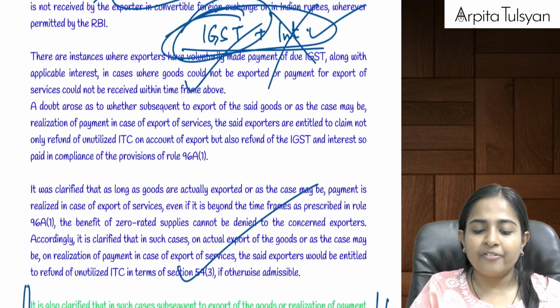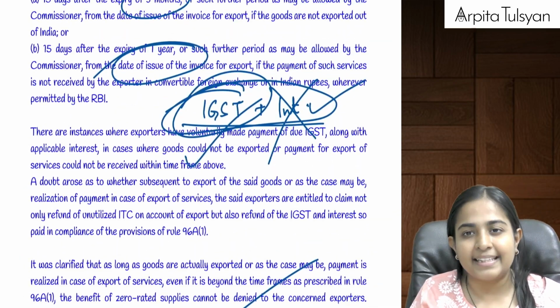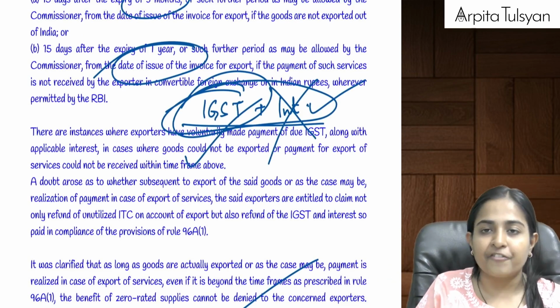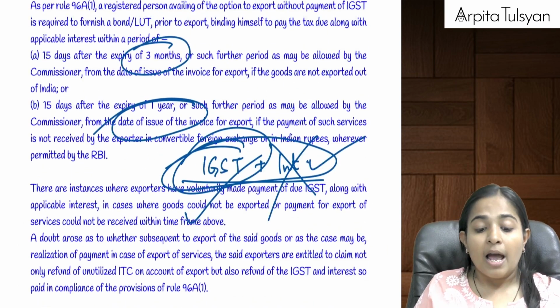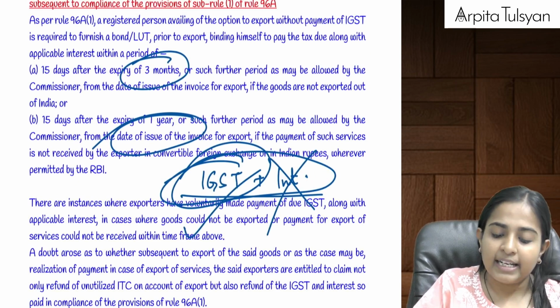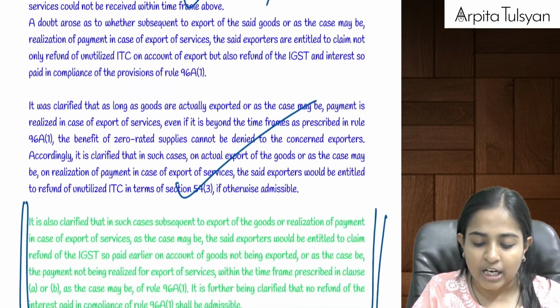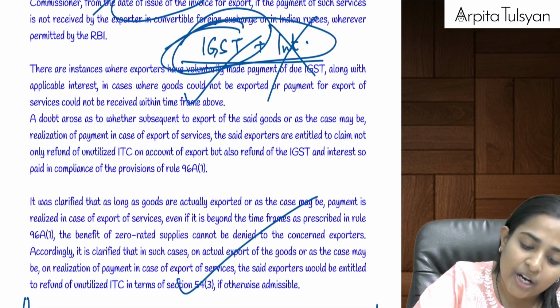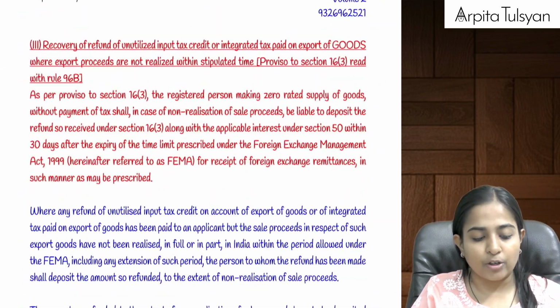Suppose the export of goods happened late, that is after 3 months, or payment for services was realized later, after 1 year, and I had already voluntarily paid some taxes on that to the government. Those taxes will be refunded back to you, but the interest which you had paid to the government will not be refunded back to you.